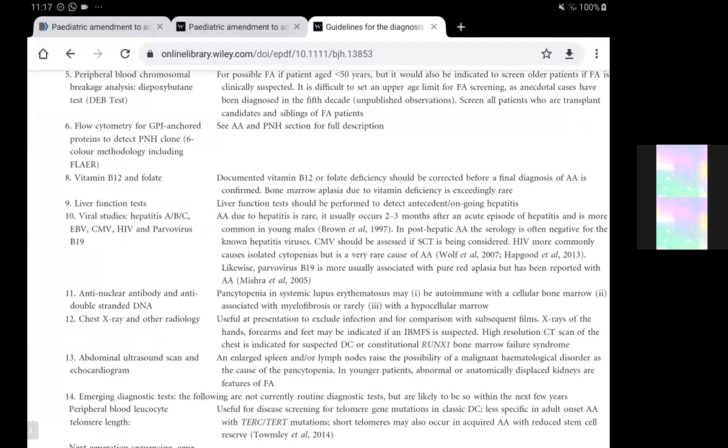And apart from PNH, there is also the large granular lymphocyte, LGL, clone that needs to be ruled out based on TCR gene rearrangements or STAT3 mutations.